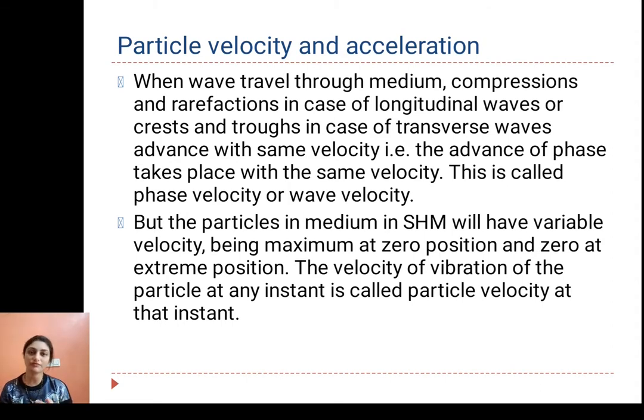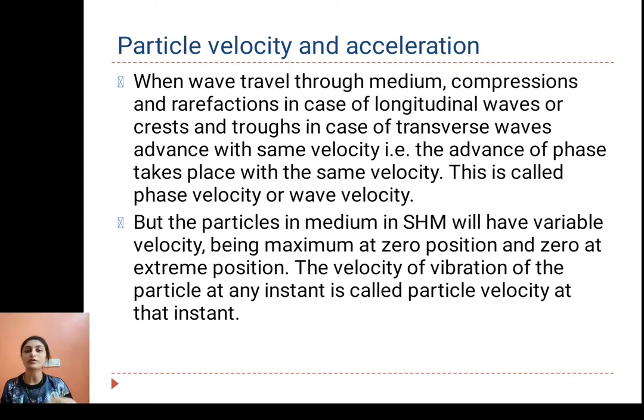Today we are going to talk about particle velocity and acceleration. When a wave travels through a medium, compressions and rarefactions are formed in the case of a longitudinal wave, and alternate crests and troughs are formed in the case of a transverse wave. So the advance of phase takes place with the same velocity, that means the wave is moving with uniform velocity. This velocity of the wave is called wave velocity, or phase velocity of the wave.